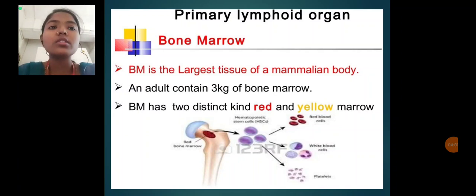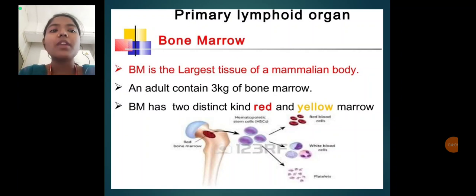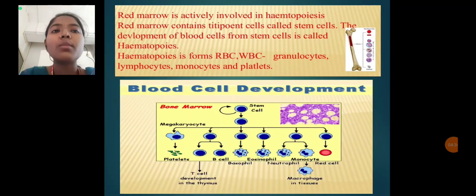Primary lymphoid organs include the bone marrow. Bone marrow is the largest tissue in the mammalian body, and an adult contains about 3 kg of bone marrow. Bone marrow has two distinct kinds, red bone marrow and yellow bone marrow. What is the main function of the bone marrow? It is the formation of hematopoietic stem cells, as we see in the diagram. Red bone marrow forms hematopoietic stem cells, which are further differentiated into RBCs, WBCs, platelets and so on. The red bone marrow is actively involved in hematopoiesis.